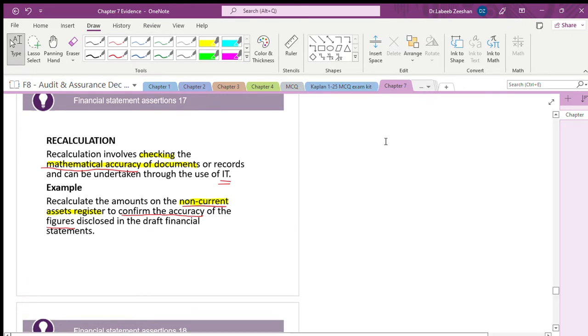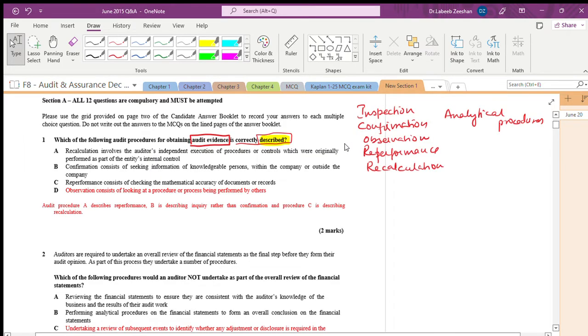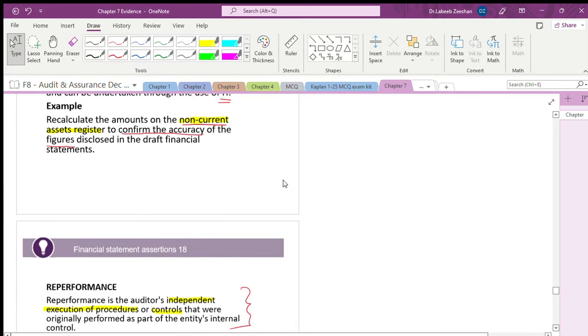Now if you take that into consideration, recalculation involves the auditor's independent execution of procedures? No way. Recalculation is only mathematical accuracy. They are not doing any independent execution of procedures which are originally part of internal controls. Next, we will see the confirmation.